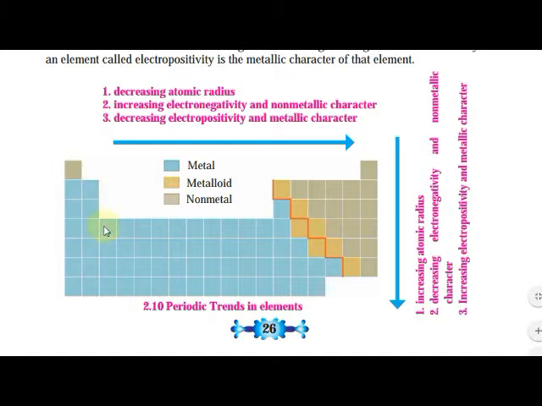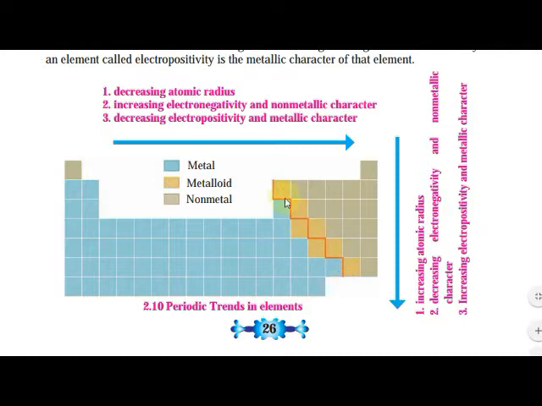Here metals are present. These are metals. This is a zigzag line which is present. These all are metals and these all are non-metals, and these yellow colored boxes are shown here.